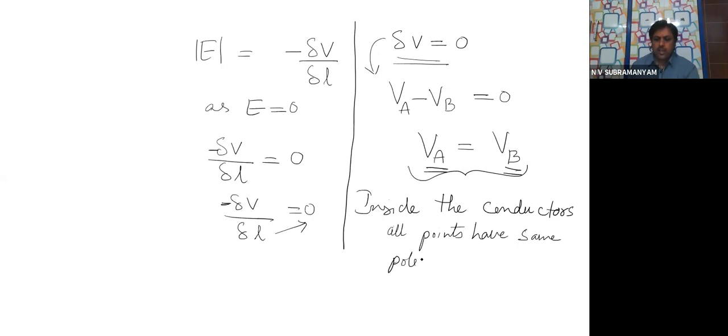All points have same potential. That means potential is constant throughout the conductor inside. That is the meaning of this. Inside the conductor, potential is constant.